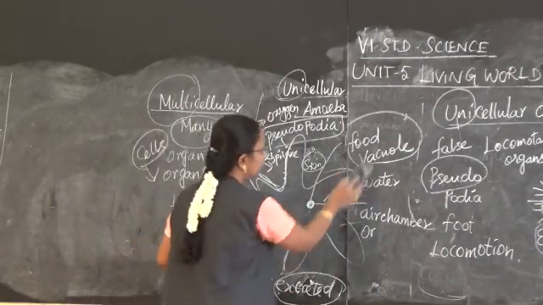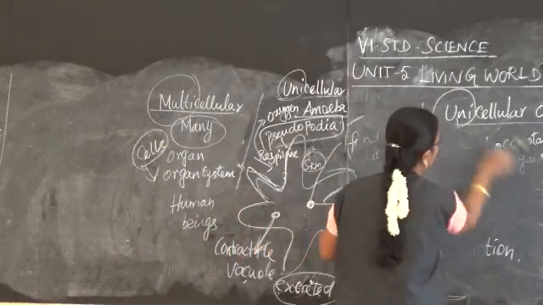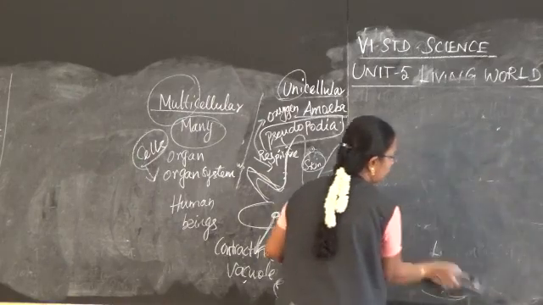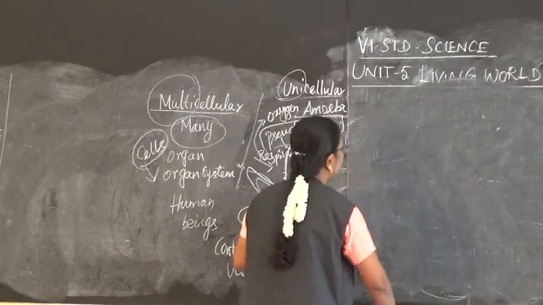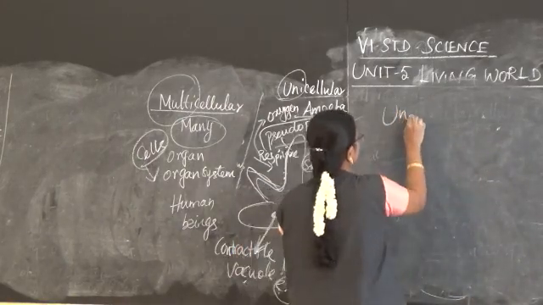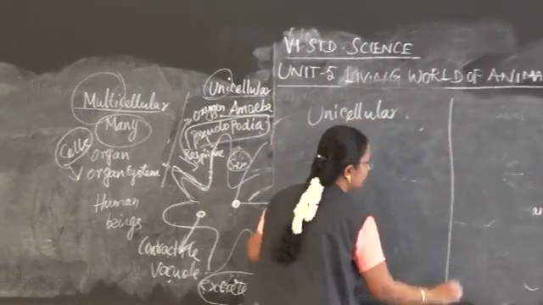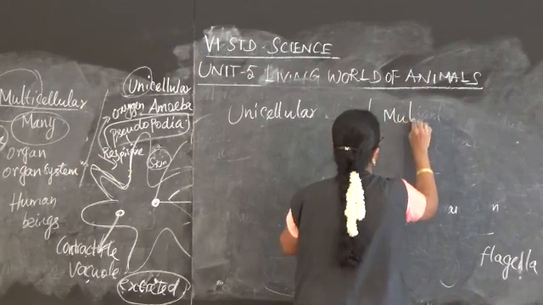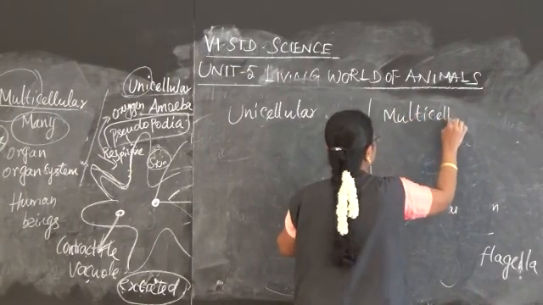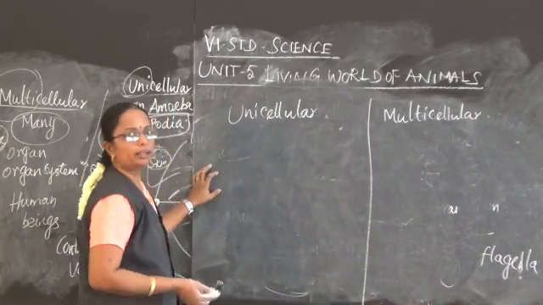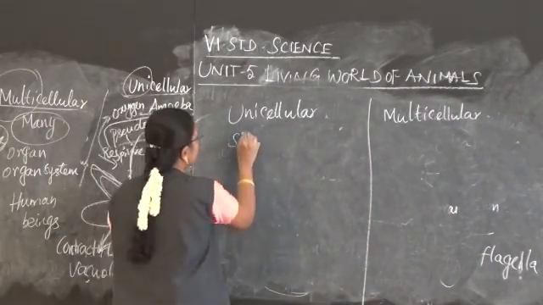Okay. Next we move on to the difference between unicellular and multicellular organisms. What are the differences? When we talk about unicellular, their body is made up of a single cell.